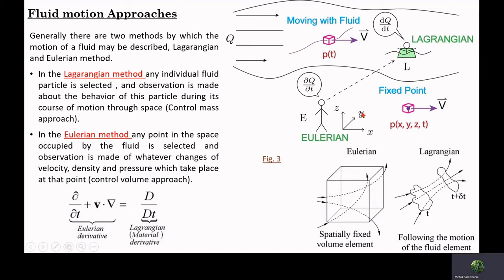Most of the problems can be described with the help of the Eulerian approach. However, there are certain problems in which the Eulerian approach will not work. So there are certain cases where we have to go with the Lagrangian approach. Now, as most fluid flow problems can be analyzed with the Eulerian approach, let's look into the next part, which is the governing equations involved in this approach.